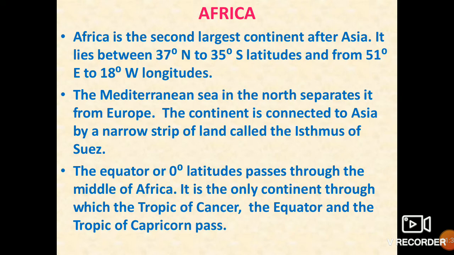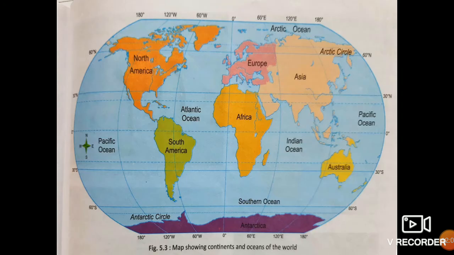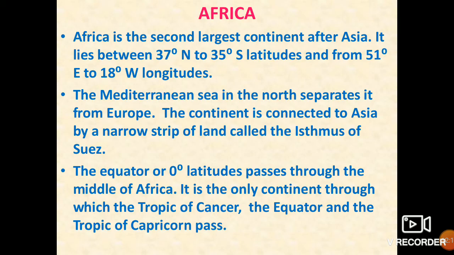Now Africa is the second largest continent after Asia. It lies between 37 degree north to 35 degree south latitude and from 51 degree east to 18 degree west longitude. So its latitudes are 37 degree north to 35 degree south, and longitude is 51 degree east to 18 degree west. The Mediterranean Sea is there in the north side, and it separates Africa from Europe.